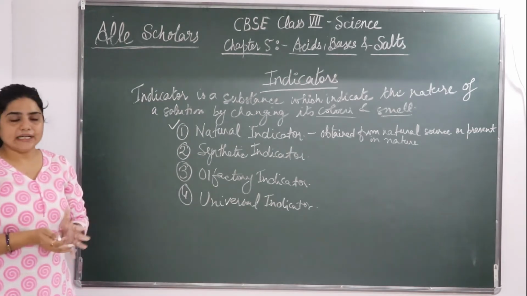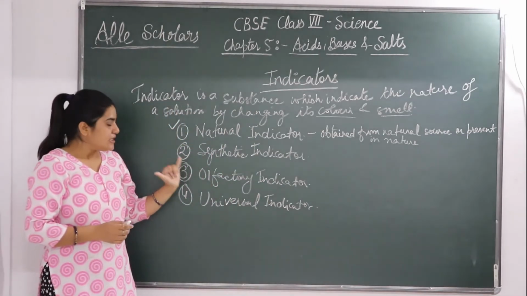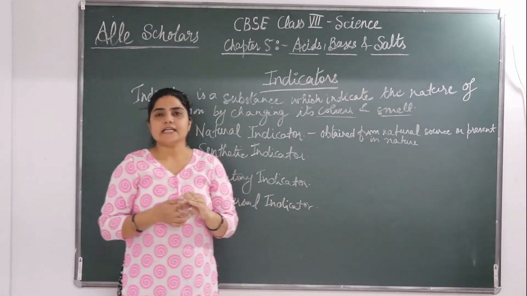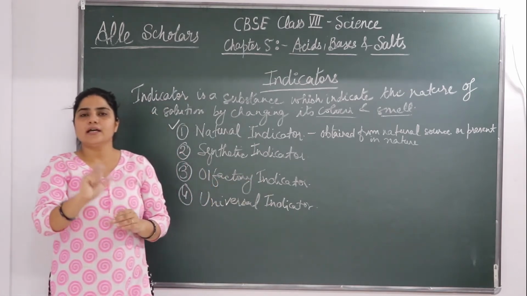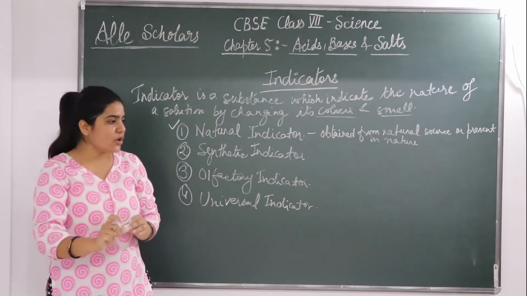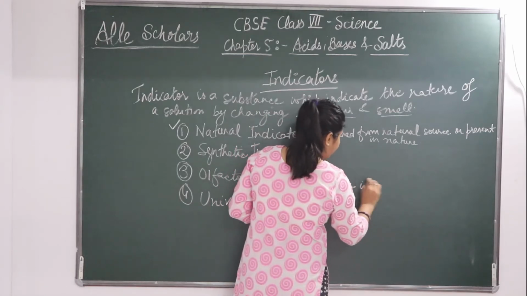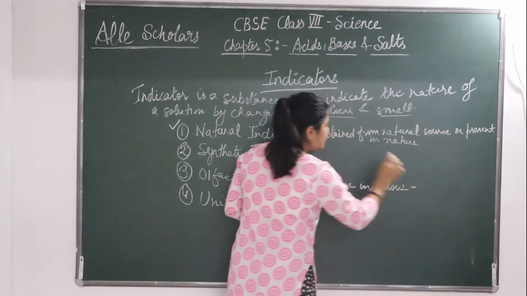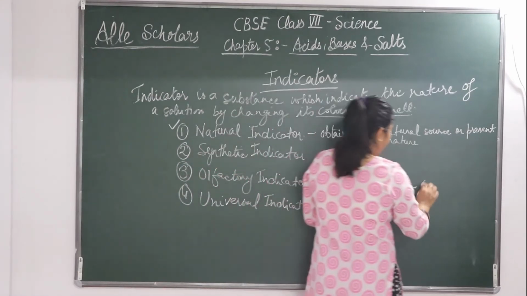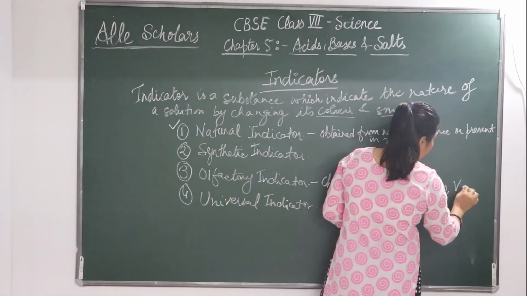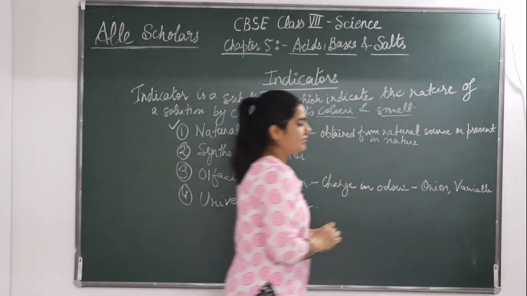What are olfactory indicators? Olfactory indicators are those substances that show change in odor. स्मेल में चेंज दिखाएंगे. जब आप olfactory indicator को यूज करेंगे तो क्या होगा? स्मेल में चेंज आएगा. चेंज इन ऑर्डर, स्मेल में चेंज होगा. इनके एग्जांपल्स क्या है? Olfactory indicators are onion, vanilla.